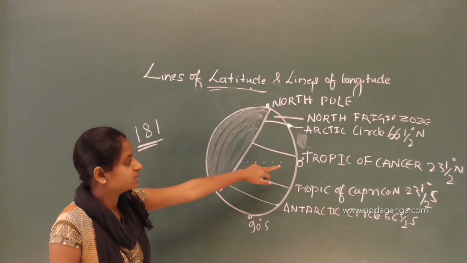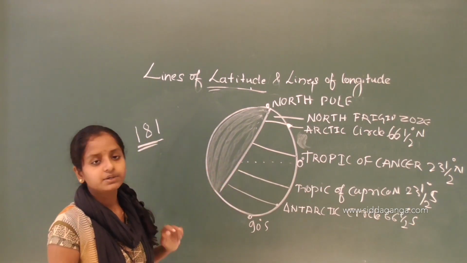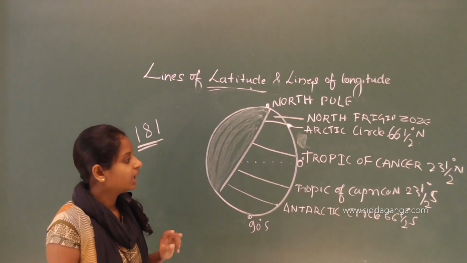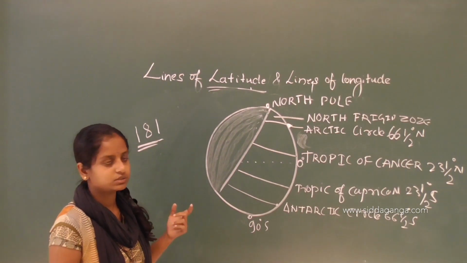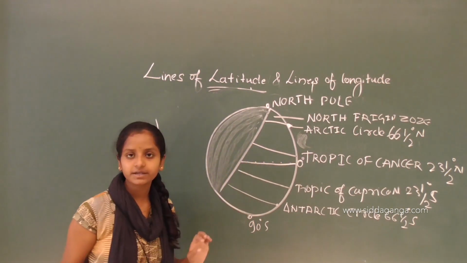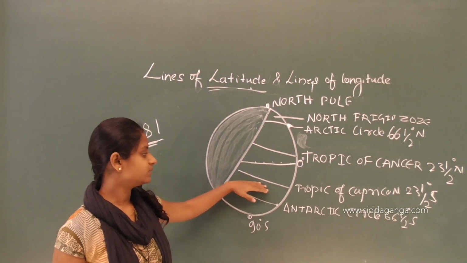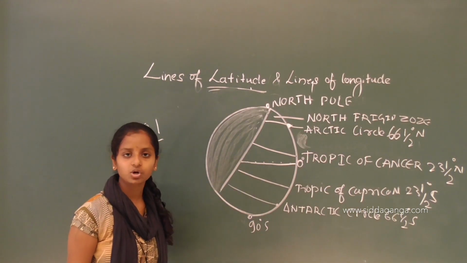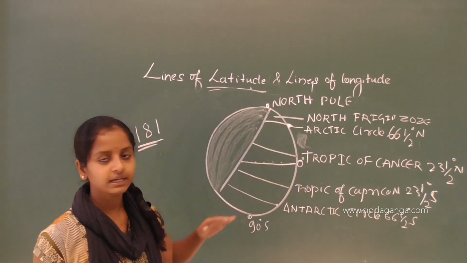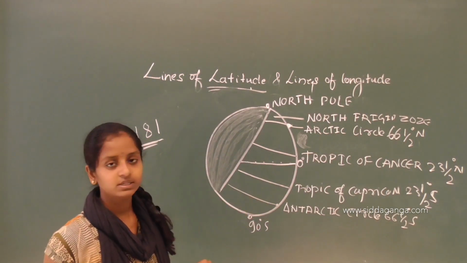And next comes the Tropic of Cancer. It is about 23 and a half to the north. And in between these comes the equator, which is 0 degree. And next comes the Tropic of Capricorn, that is 23 and a half degree to the south.